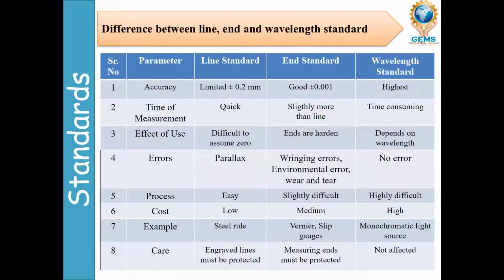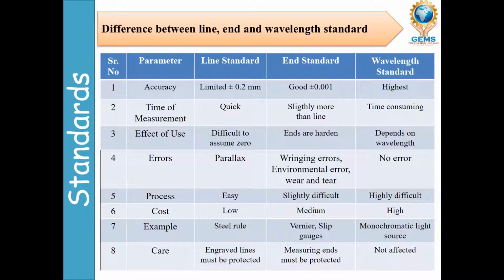Difference between line standard, end standard and wavelength standard. What is the difference? What parameters do we have to take? We will see in this picture: serial number, parameter, line standard, end standard, wavelength standard. Suppose the first point is accuracy.